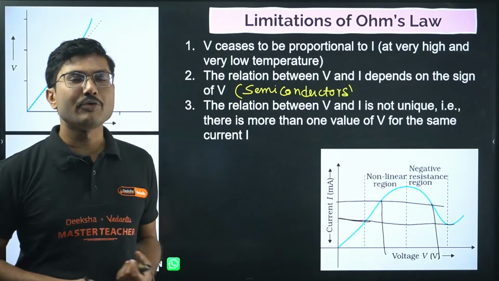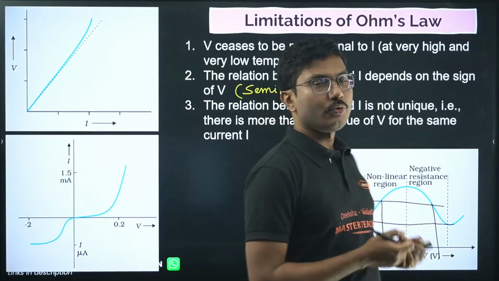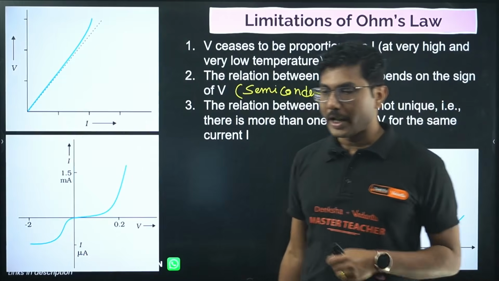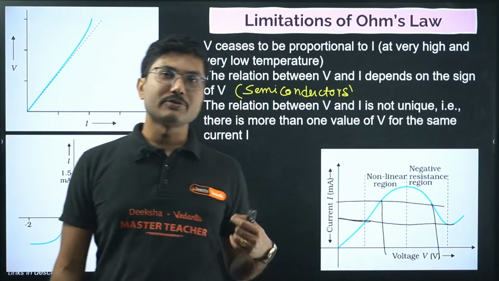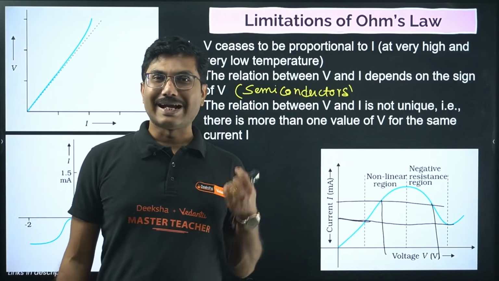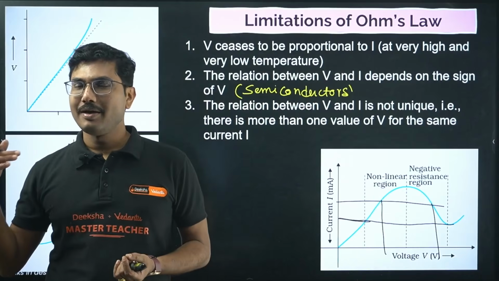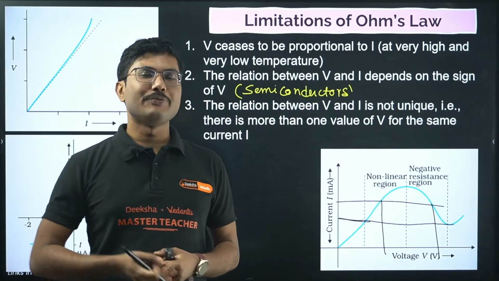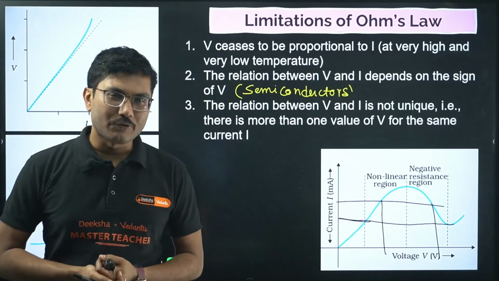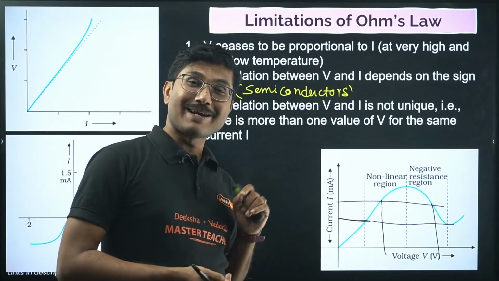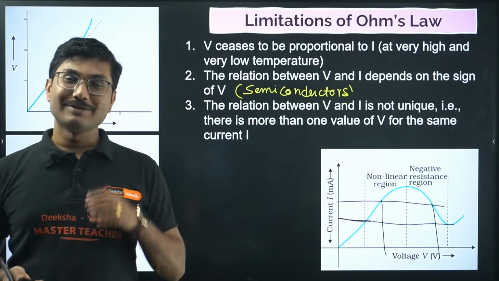Okay, so it is an equation. Suppose x equals 5y. If you put y equal to 2, you are getting x equals 10. But if it is x square equals 5y, then if you put y equal to 5, x equals plus minus 5 will be the answer. So that is not a unique answer.